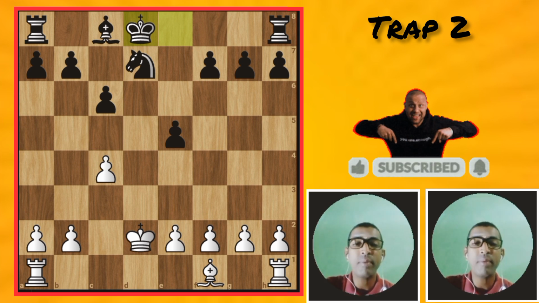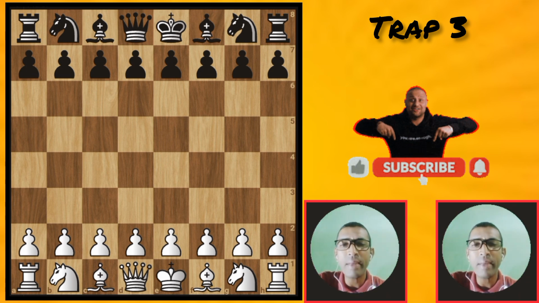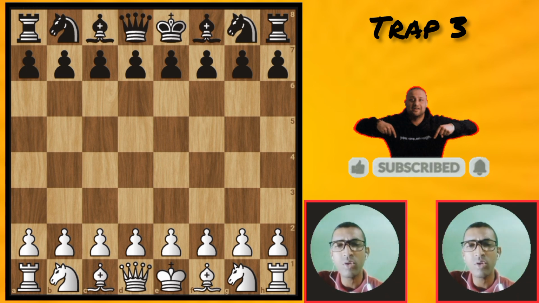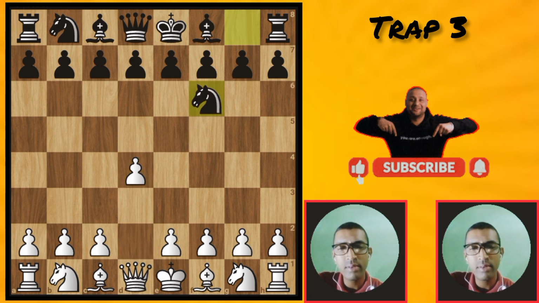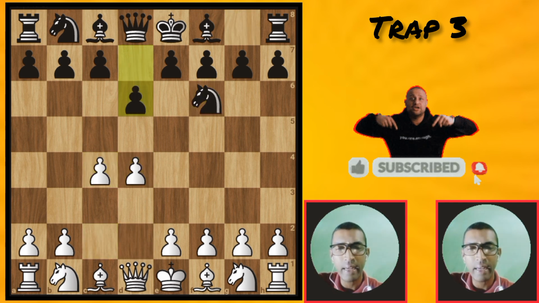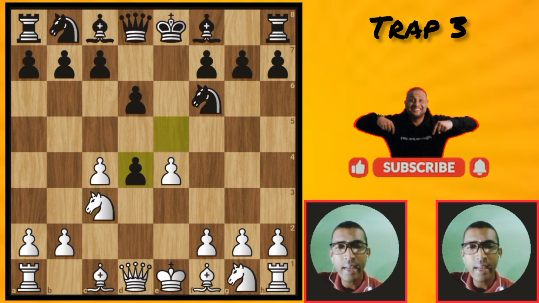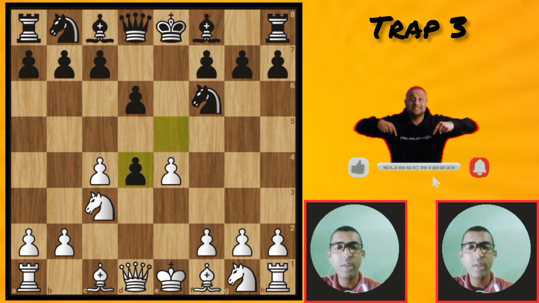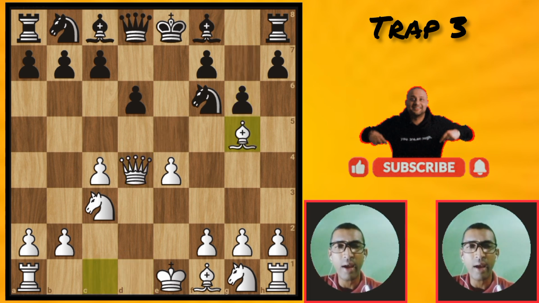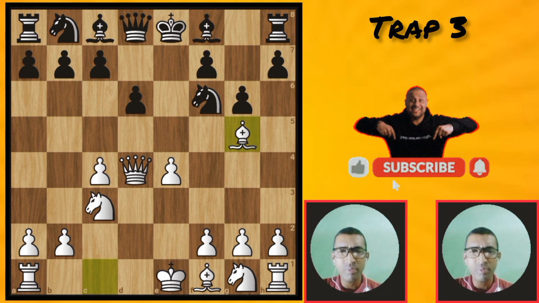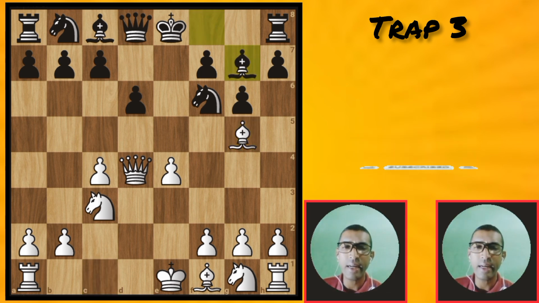Okay, let's go to trap number 3. Hello chess friends and chess lovers, this is trap number 3 in the Old Indian Defense. Let's go to the moves. d4, queen's pawn opening. Knight f6, Indian Defense. c4, d6, Old Indian Defense. Knight c3, e5, e4, exd4. Then queen takes d4. Then g6, bishop g5. Now the bishop pins the knight. Then black bishop comes to g7, defending the knight.